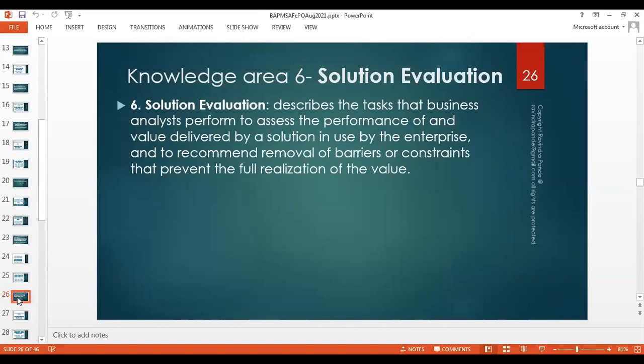Now the last knowledge area is solution evaluation. This describes the tasks that business analysts perform to assess the performance and value delivered by a solution. This is where we closely work with the development team. After giving the SRS to the development team, they normally evolve the SRS into a design, architecture, functional specifications, and so on and so forth.